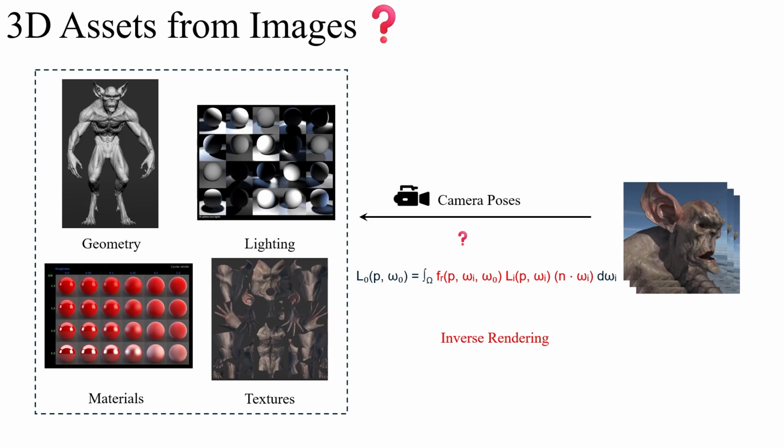So a follow-up question would be, can we inverse this process so that we can really start from these rendered 2D images or video frames and end up with the 3D assets? Actually, there is an active research direction called inverse rendering. If you look at the formulation of inverse rendering, now we are starting from the integration result to infer individual components of 3D assets. However, this is a very ill-posed problem, as there is one equation but 4 unknowns, so there are infinite number of 3D asset combinations that can match the same rendering results.